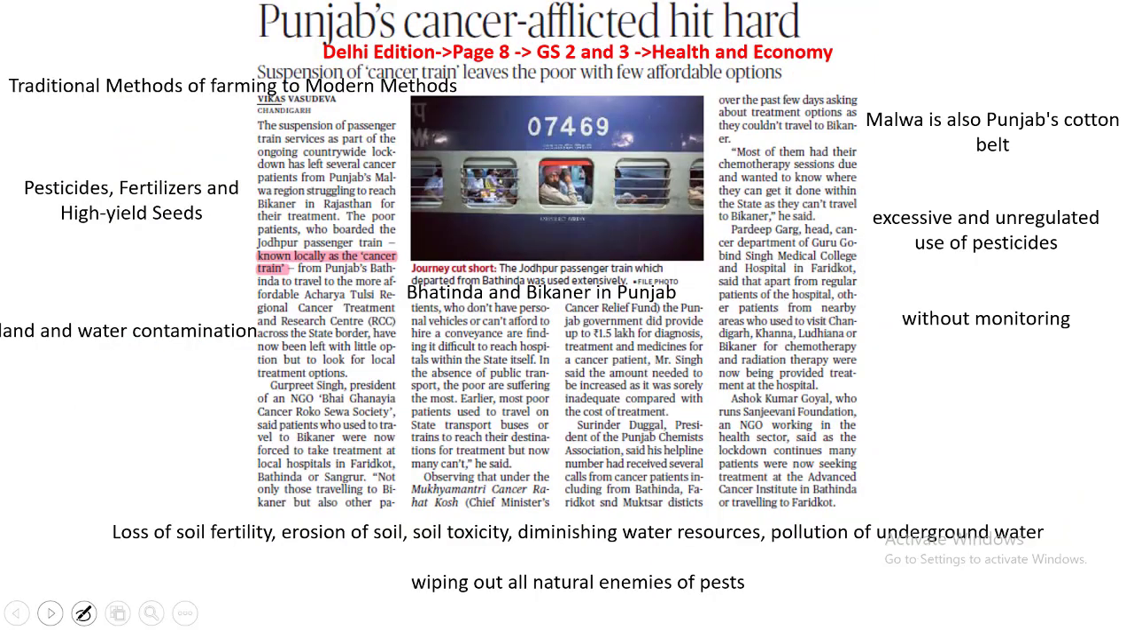This article says Punjab's cancer afflicted hit hard. In the late 50s and early 60s, India was hungry. Many slept with an empty stomach. Imports of agricultural items were maximum during this period. We needed to feed our people and find a solution to this hunger problem.